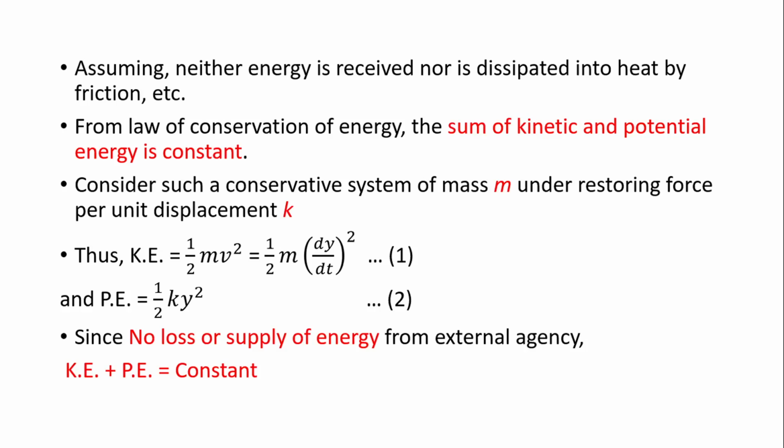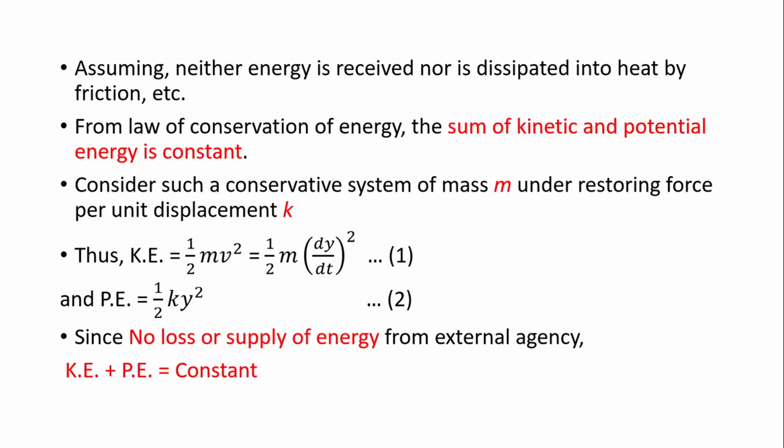Since there is no supply of energy and no loss of energy, it is a conservative system where the summation of kinetic energy and potential energy is constant. If we put in the values of kinetic energy and potential energy, the summation will be half m into dy by dt whole square plus half k y square, and this will be equal to a constant. Let us call it equation 3.